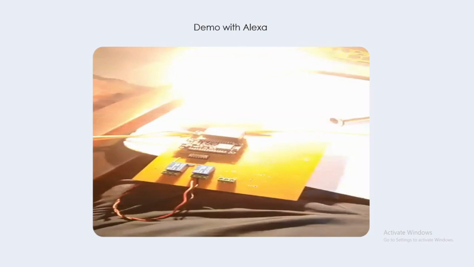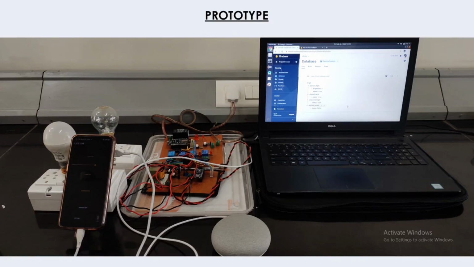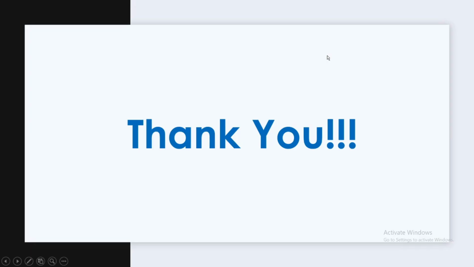So let's go ahead. This is a prototype which we have created throughout the year. This is the Android application. These are the appliances. This is the hardware part and this is the software part. In the software part we have created Firebase, we have created Dialogflow and we have created Alexa skills. Thank you.